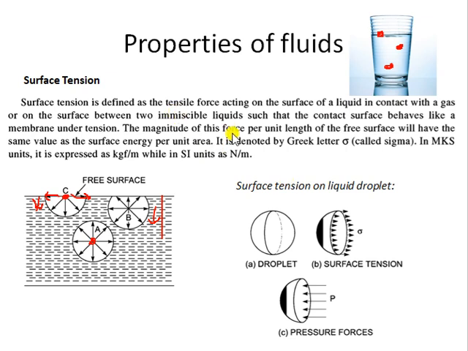Okay, now we'll take a very simple example, like a liquid drop. Let's say when you may have gone for a blood test. In a blood test they will pinch your skin and take some blood drop on a glass slide, fine. So that liquid, that blood, makes a droplet, right? Inside the droplet there is blood, but the outer surface of the blood drop is under severe tension because of this whole phenomenon.